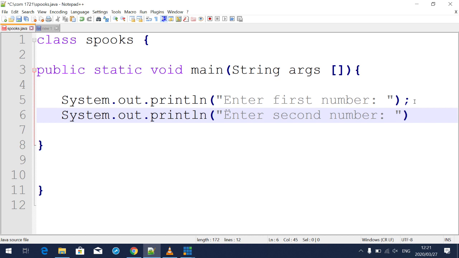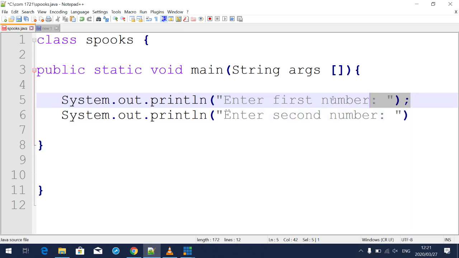So this program is going to help us receive input from the user. What this will do right now is tell the user to enter your first number, then enter your second number, then we're going to add the two numbers, and after adding the two numbers it will give us the result. I'm using this example so that you understand first how to receive input from the user. Trust me, it's going to be amazing. So let's try to run this and see what will happen.